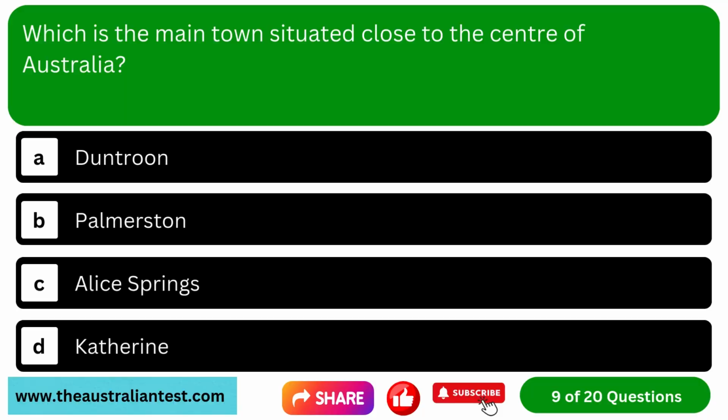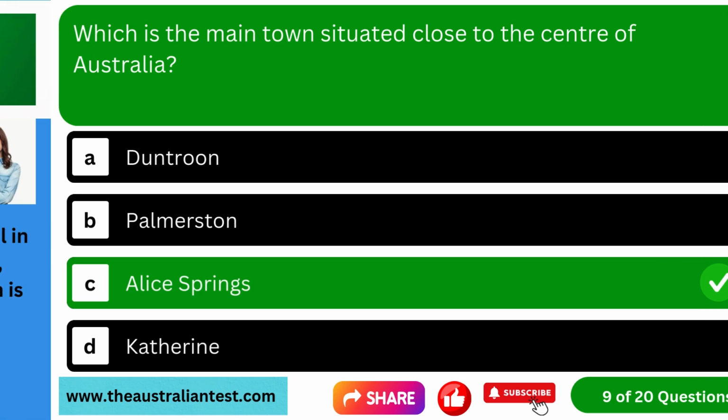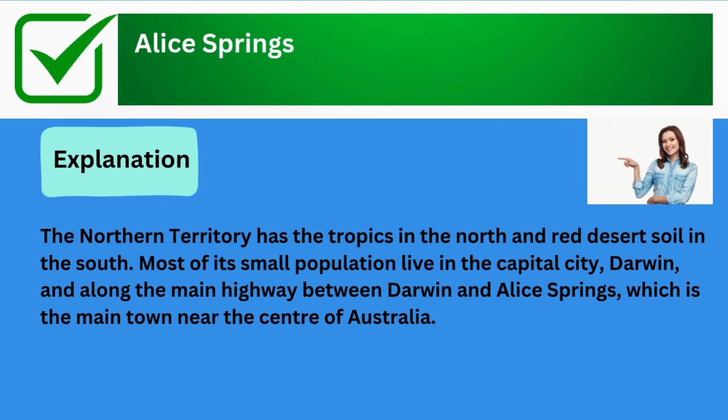Question 9. Which is the main town situated close to the centre of Australia? Option A, Duntroon. Option B, Palmerston. Option C, Alice Springs. Option D, Katherine. The correct answer is Alice Springs. In explanation, the Northern Territory has the tropics in the north and red desert soil in the south. Most of its small population live in the capital city, Darwin, and along the main highway between Darwin and Alice Springs, which is the main town near the center of Australia.